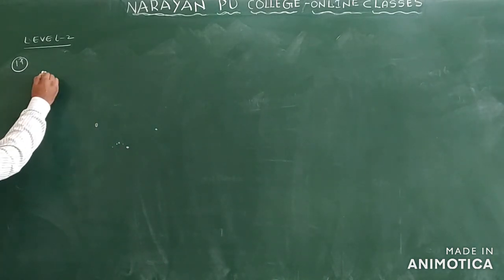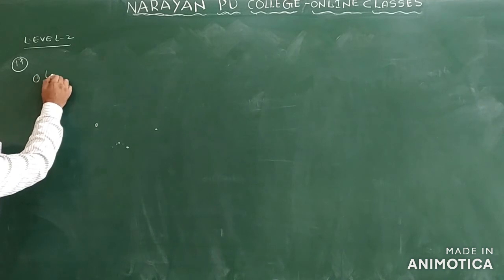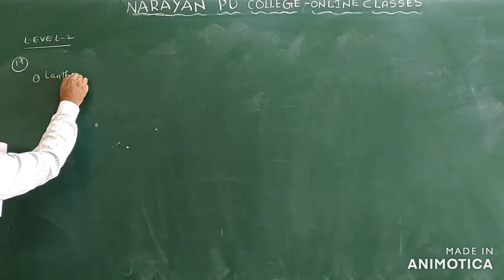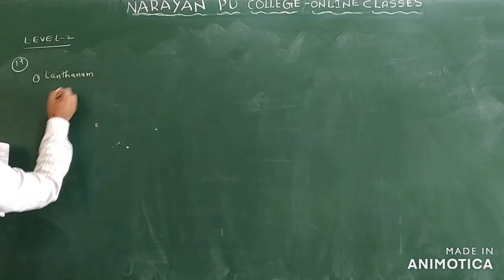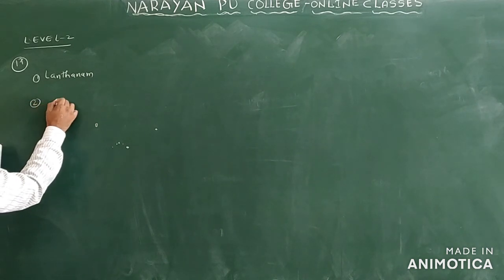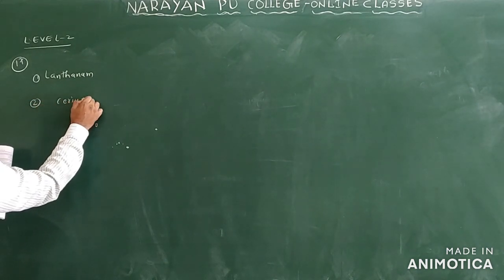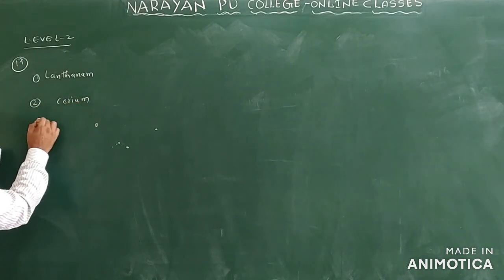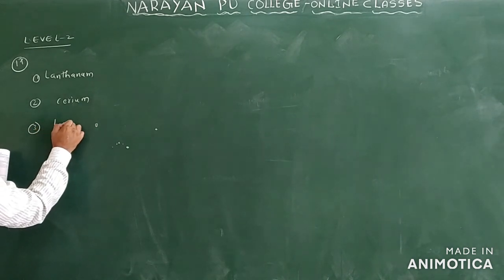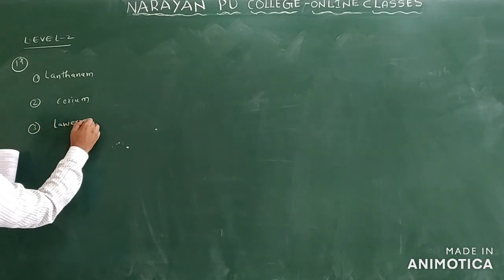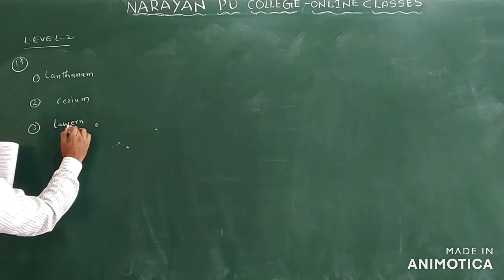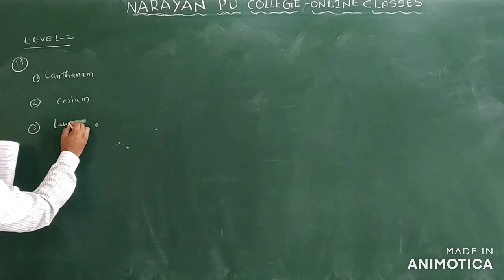The first one is given as lanthanum, the second is cerium, the third is lawrencium.